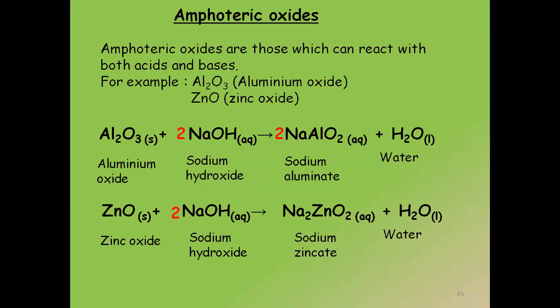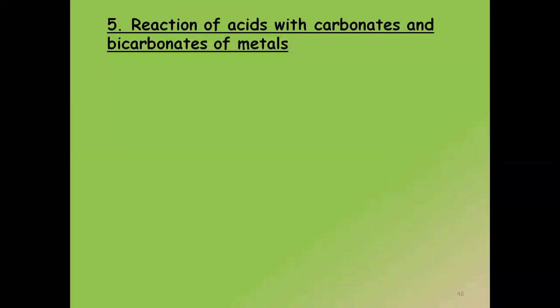Similarly, zinc oxide reacts with the base, which is NaOH, and will give us the product sodium zincate and water, and the formula of sodium zincate is going to be Na2ZnO2. Na2ZnO2. Only these two examples we have to study under amphoteric oxides, so please make sure you learn them by heart.